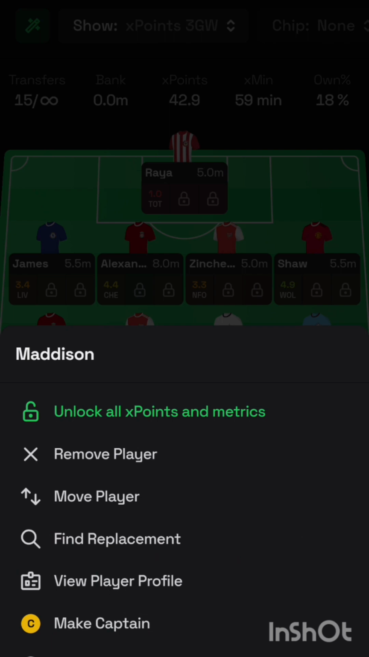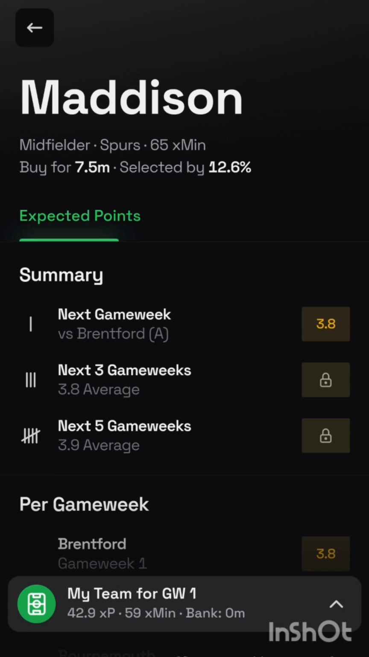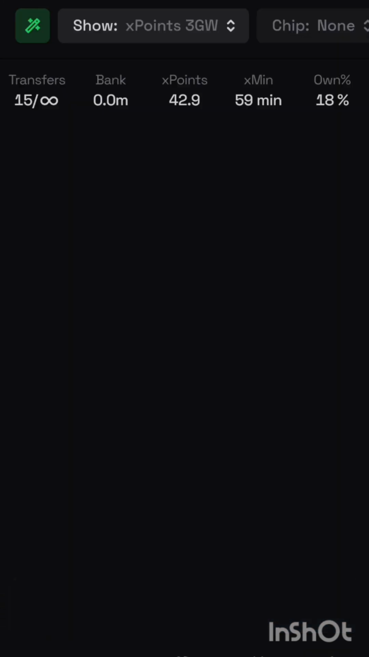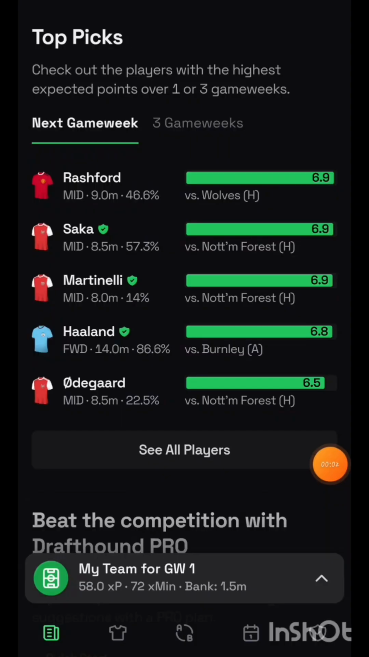You can identify small changes in players' positions, such as Trent playing in the number 6 position, which means defensive midfield. We know his attacking output will decrease if he is used in that area. Another website that does predicted lineups is DraftHound. We will be using that site during the video.